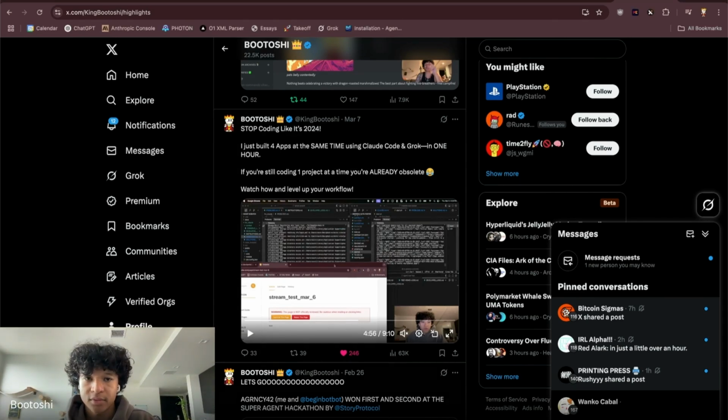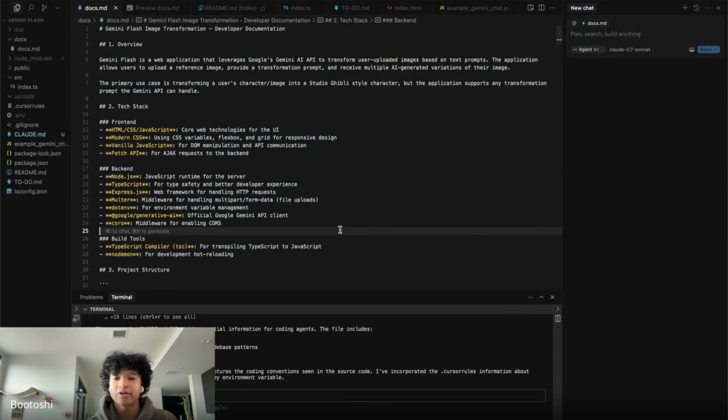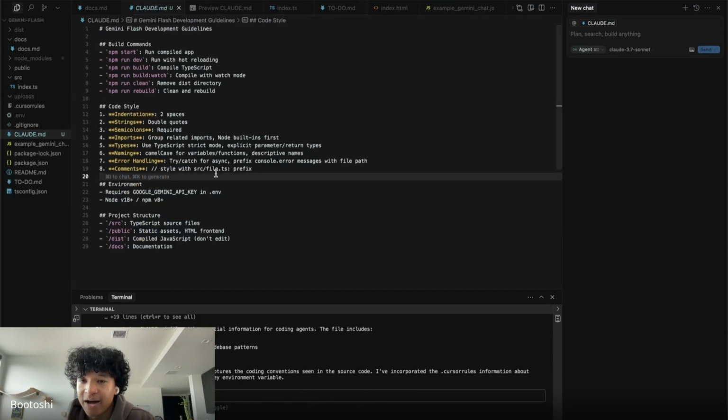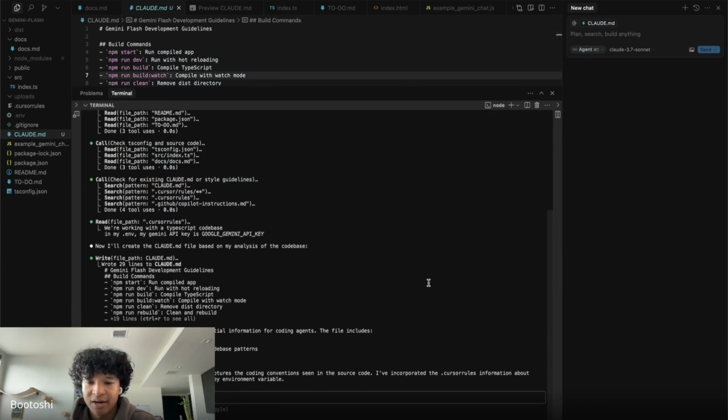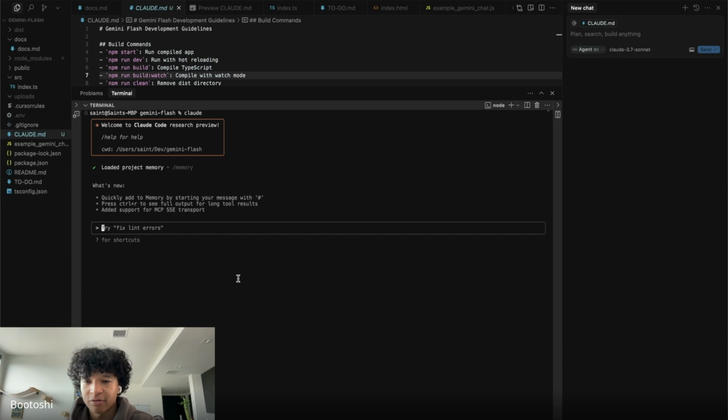Okay. So going back to the code base, we now have Claude that made his own file that is just telling the coder agent development guidelines. Honestly, I'm disappointed in these guidelines. These suck, straight up. It doesn't have anything really useful. So I am going to just start a new Claude instance. And now let's start writing our thing.